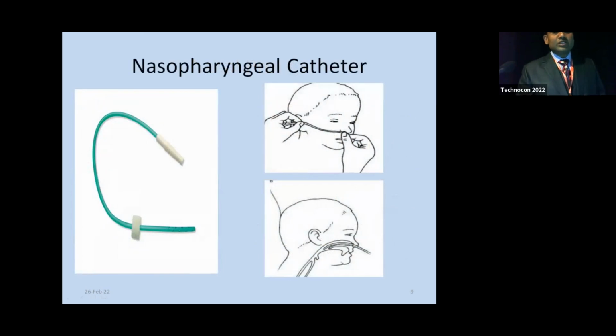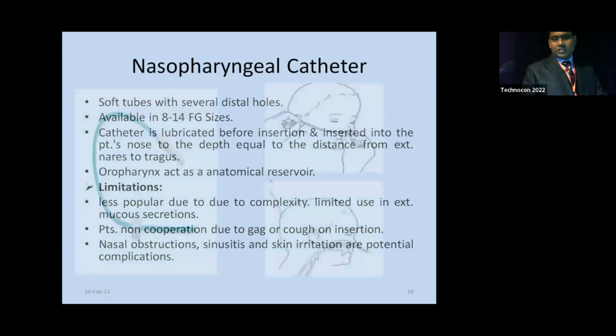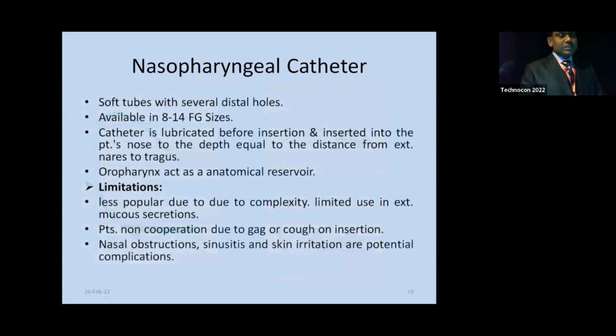Next is nasopharyngeal catheter. As you see in this picture, these are nasopharyngeal catheters, and this is a soft tube with several distal holes, available in 8 to 14 French gauge sizes. The catheter is lubricated before insertion and is inserted into the patient's nose to a depth equal to the distance from the external nares to the tragus. As you can see in this picture, the length is measured before insertion of the nasal catheter. The oropharynx acts as an anatomical reservoir.